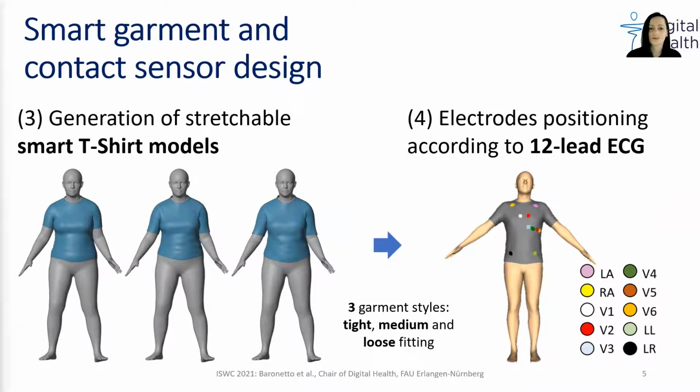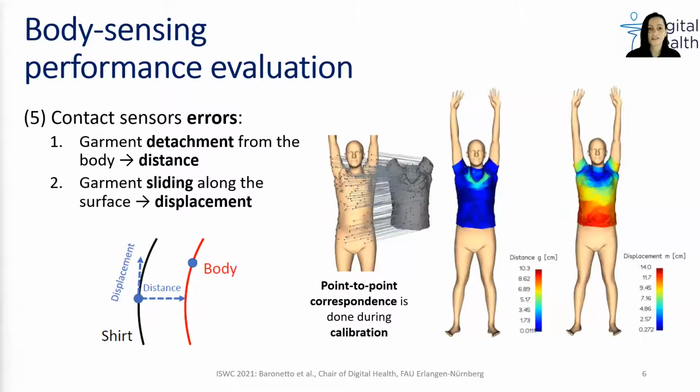To evaluate the sensor performance, we consider an ECG measurement application and define the electrodes' location on the cloth models according to the 12-lead ECG standard. Body sensing errors can be influenced by 2 factors. First, the body-garment distance may vary during the motion. The garment may detach from the body and the sensor may no longer be in contact. Second, the garment may slide on the body surface due to the body segment motion, and the sensor may be displaced from the intended measurement positions.